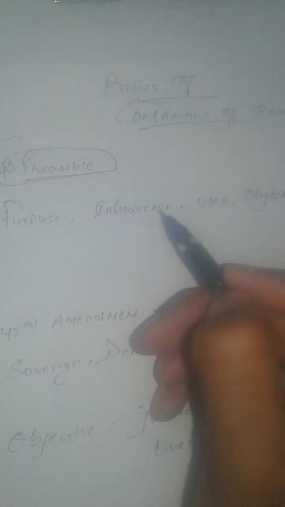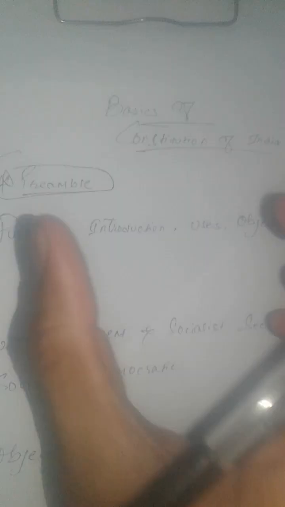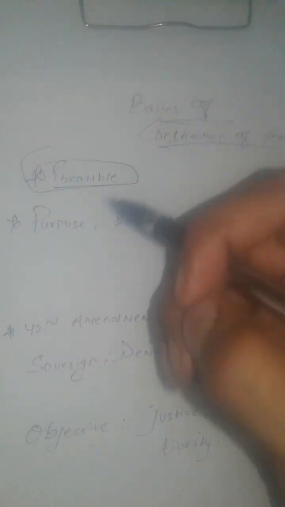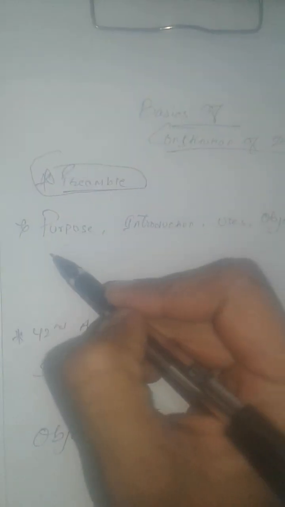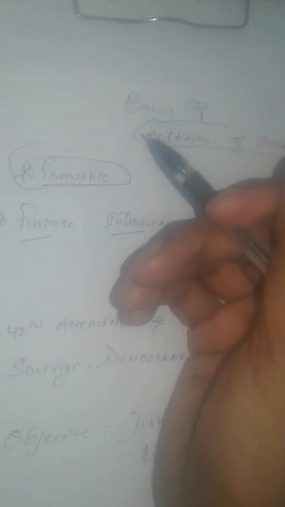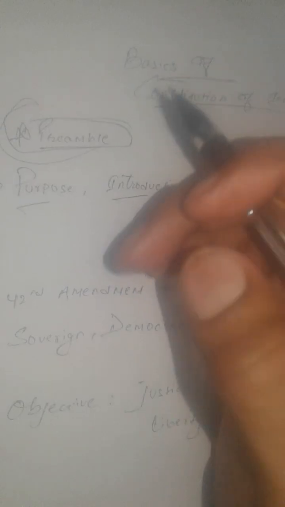Preamble is basically a definition or purpose, or we can say introduction, uses, objective, etc., which is given before reading that act. That is, after reading the preamble, we can understand what the act actually specifies, or what we are going to see in further pages. This is basically the purpose, introduction, uses, objective. You can say the definition is given as a preamble of that particular act or Constitution of India, right?